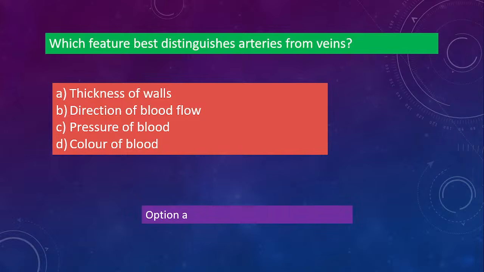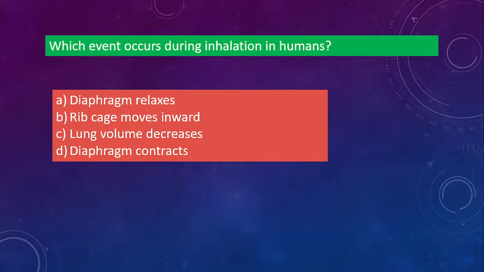Okay, let's move to the next one. Which event occurs during inhalation in humans? Okay, you know inhalation, exhalation. तो inhalation में क्या होगा? The diaphragm relaxes, rib cage moves inward, lung volume decreases, diaphragm contracts. You know during inhalation and exhalation, your rib cage as well as your diaphragm, it contracts and relaxes. So which one will do during inhalation? Inhalation में क्या होगा?